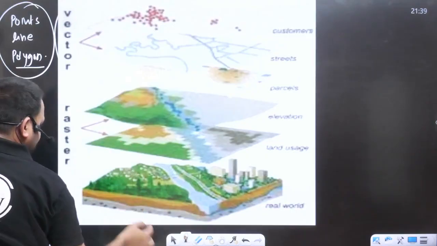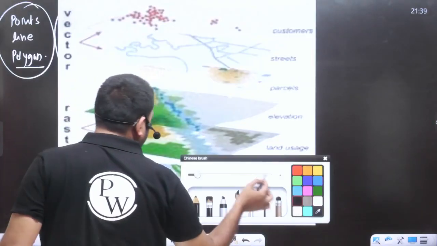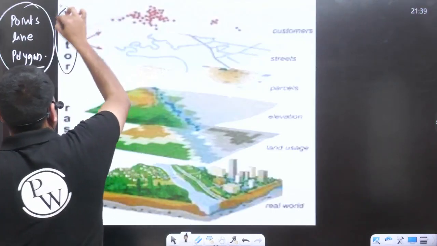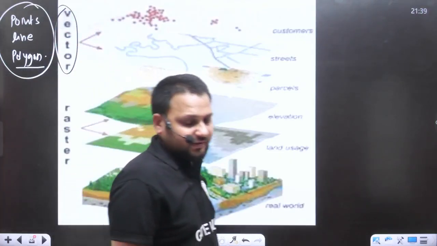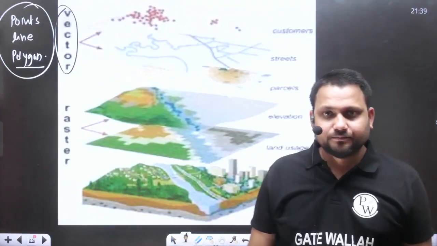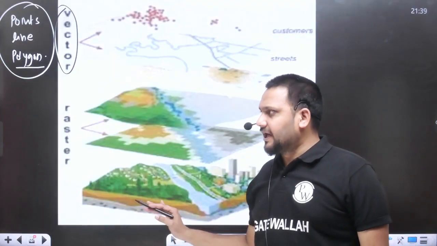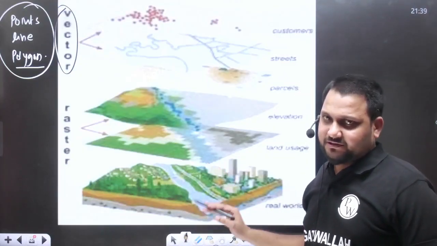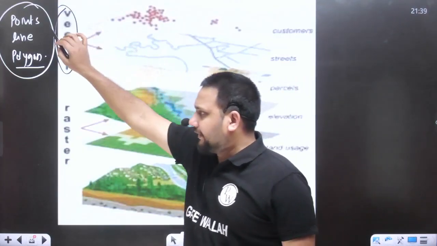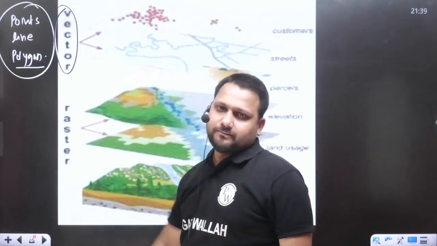This is the vector representation of your spatial data. We are representing the real world features in detail with the help of the point, line or polygon.